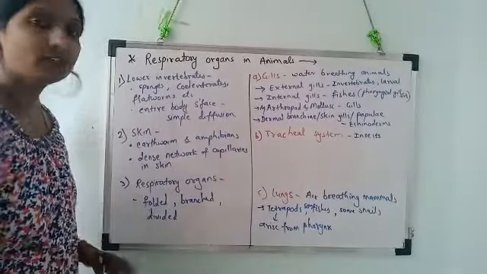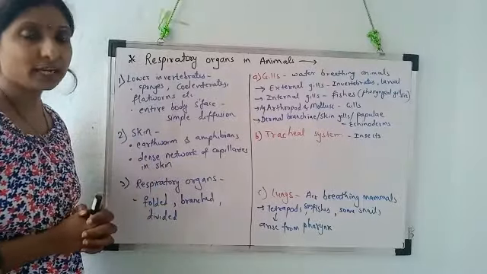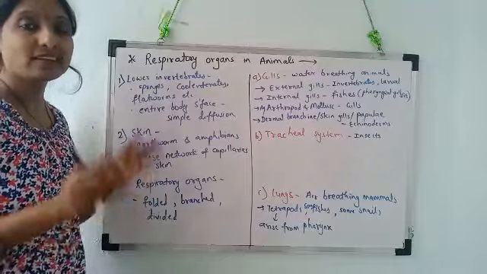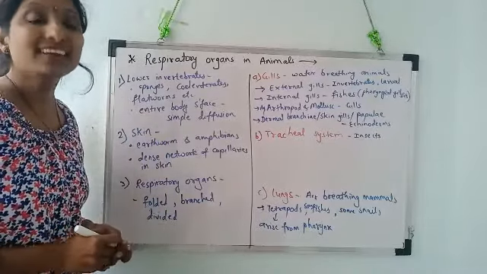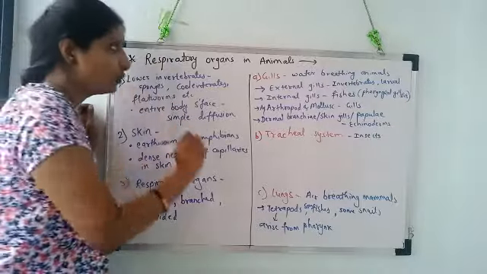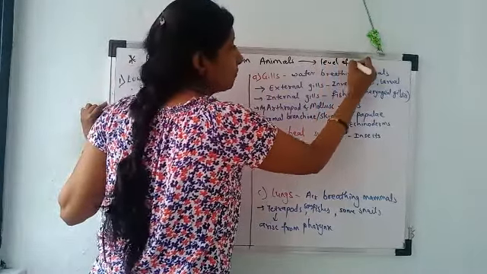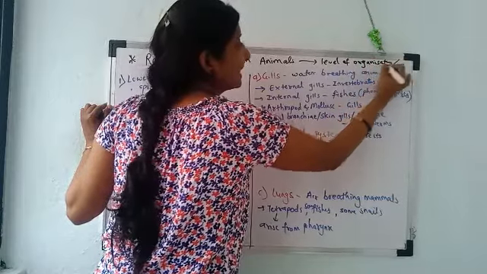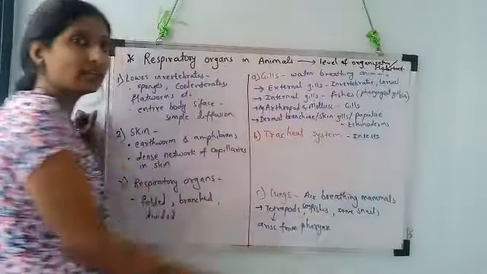So students, here is a brief of respiratory organs present in different kinds of animals. Before studying the respiratory organs, let me tell you that the type of respiratory organ present in the animal body depends on two factors. First is the level of organization of that animal, and second is its habitat, means the place where it lives.